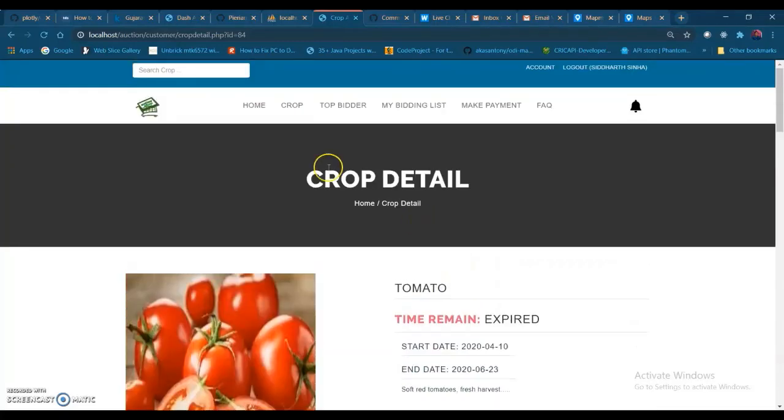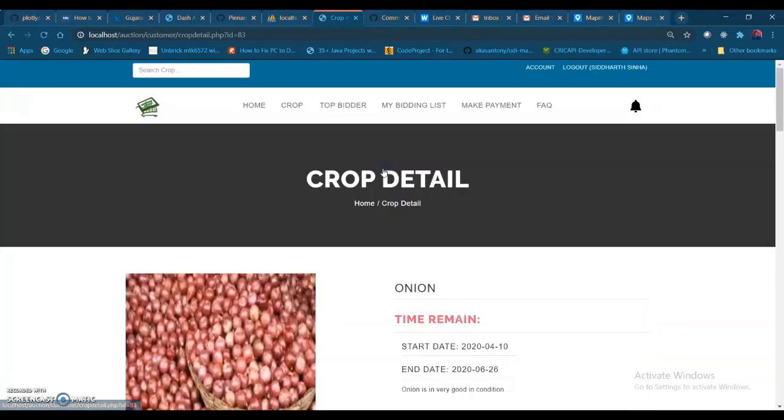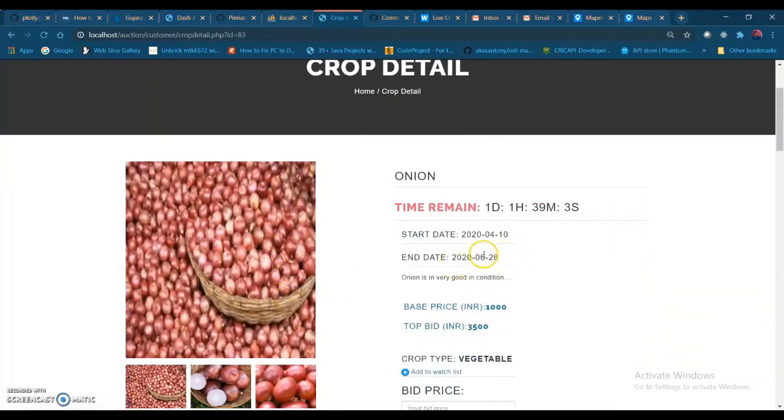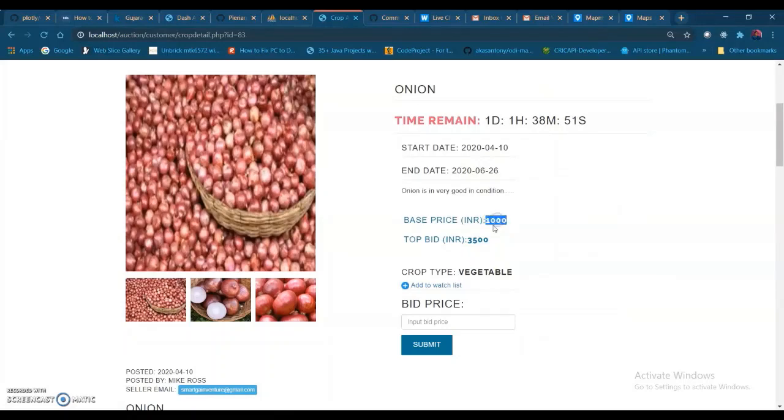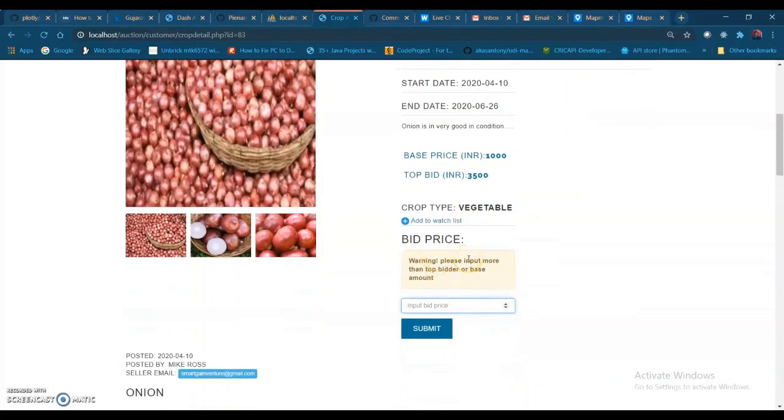As we cannot bid on tomatoes, let's choose some other crop on which we can bid. Let's choose onion. As you can see, for onion the end date is 26 June and the timer is set by 1 day. The base price is 1000 and the top bid is 3500 for now. Let me bid. You can see the warning: please input more than the top bidder amount, that is more than 3500. If we try to bid less than the bidding amount, we will get an error.